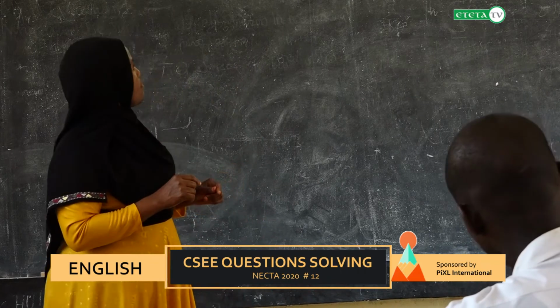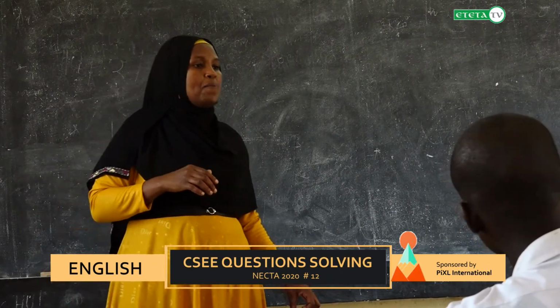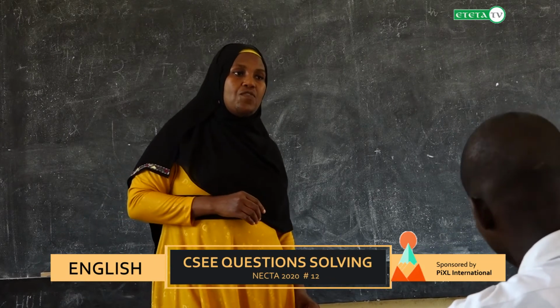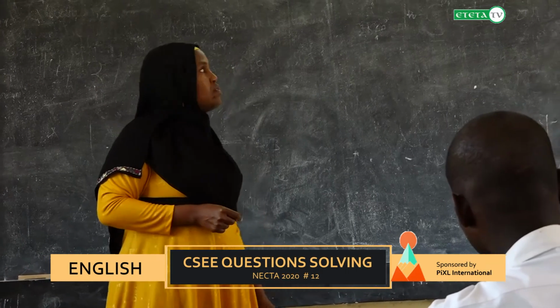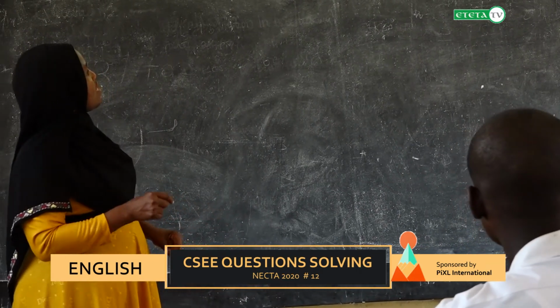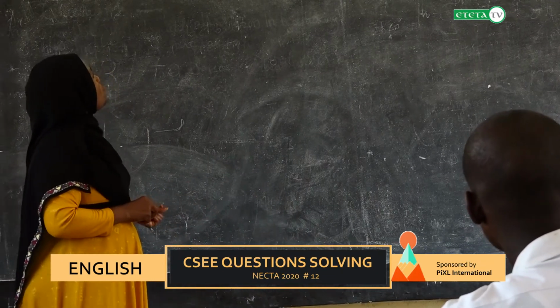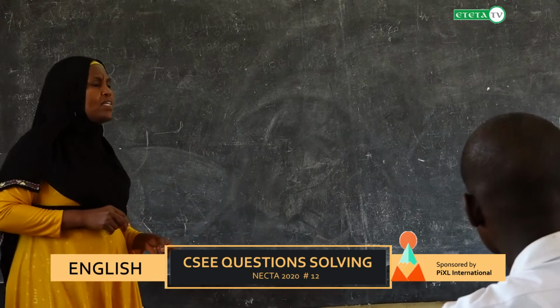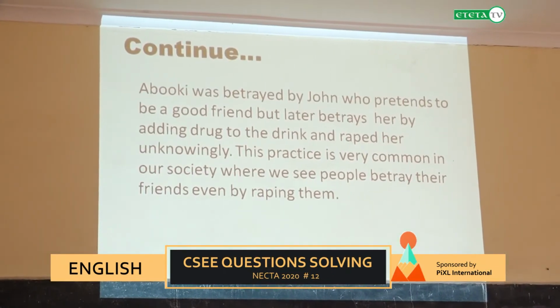In which circumstance? By that time, Johnny pretended to be a good friend of Abuki. But later on, by putting drugs into the drink of Abuki, the man fulfilled his desire by rape. He raped that girl unknowingly.